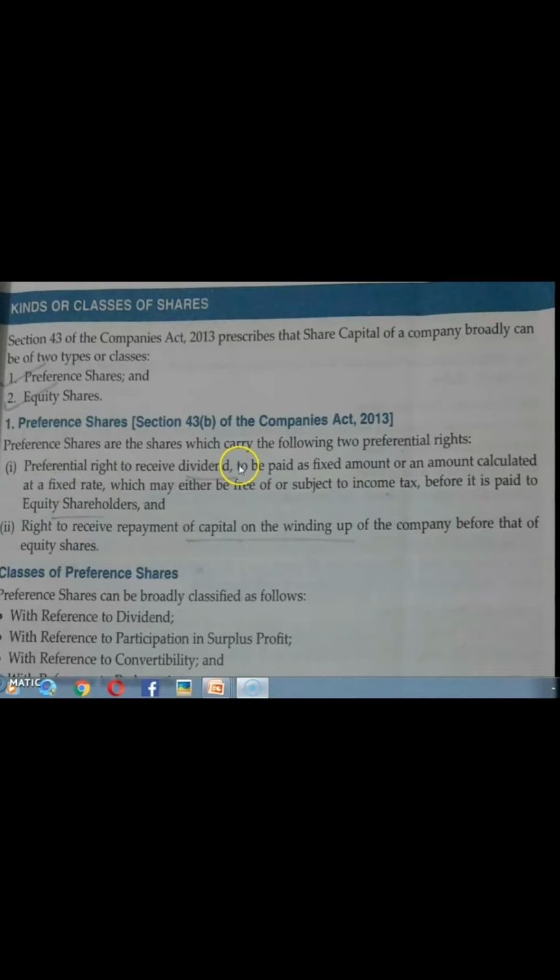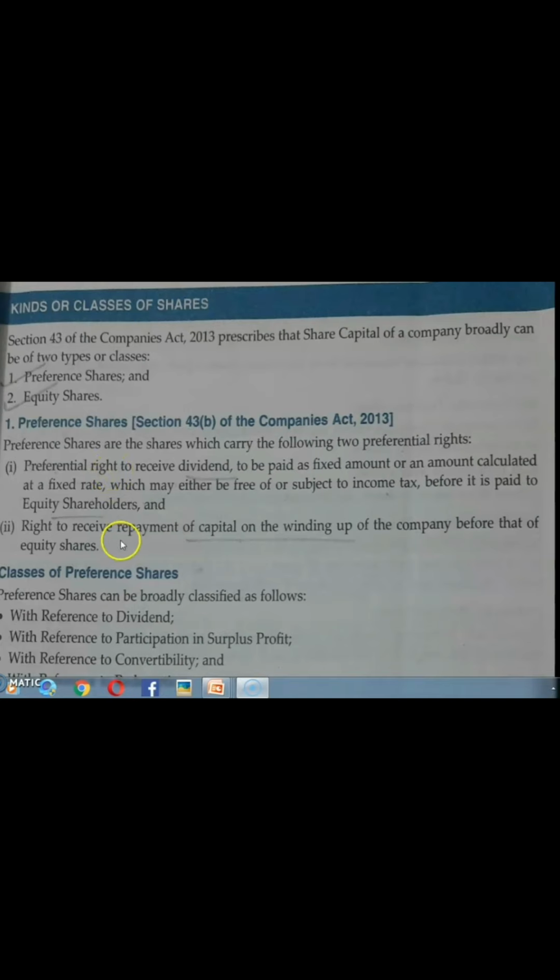So here preference share is getting the dividend. What is dividend? Dividend is the profit amount that a company shares with its shareholders. So dividend is the profit which a preference shareholder receives, and how do they receive it? In a fixed amount or as per the calculated fixed rate. And the important thing is they get this amount of profit or dividend before it is received by equity shareholders. That is the privilege given to the preference shareholders.